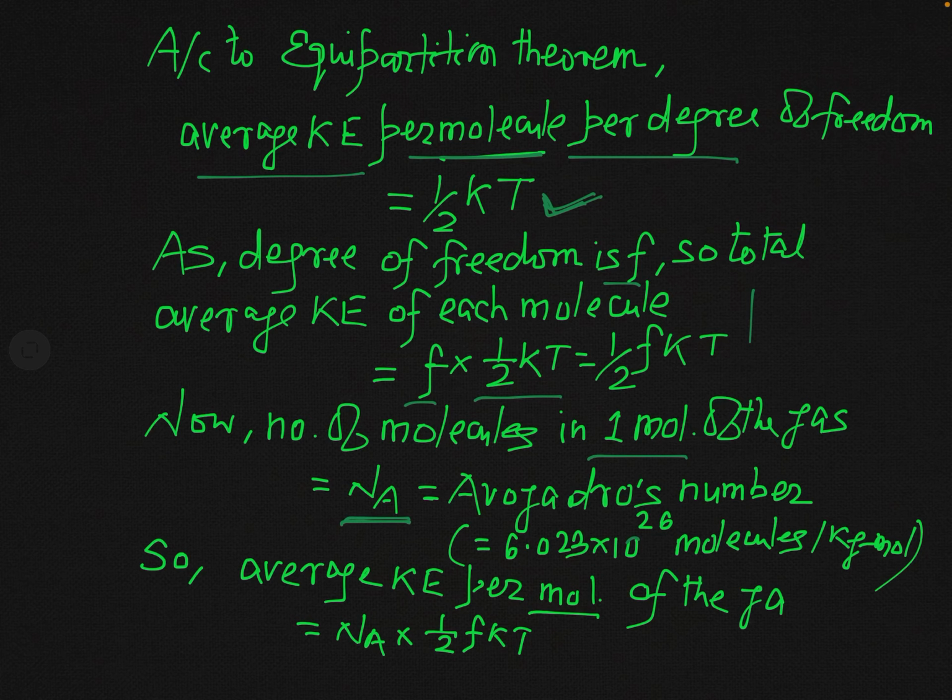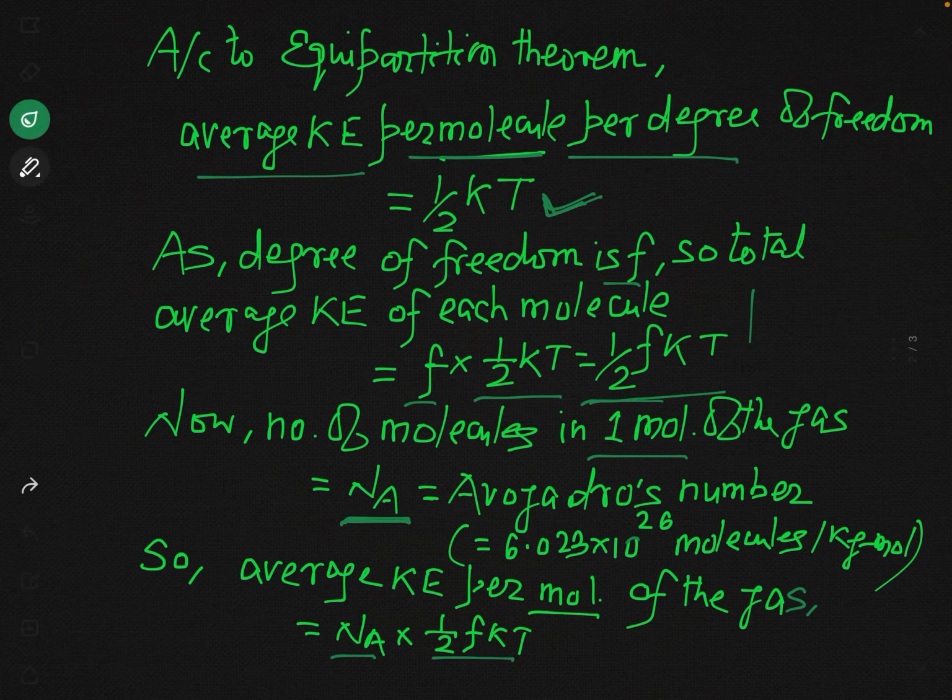Now we have seen that the average kinetic energy of one molecule is equal to f/2 kT. So what will be the total kinetic energy of 1 mole? Since the number of molecules in 1 mole is equal to Na, when you multiply Na to this value, you will simply get the average kinetic energy of 1 mole of the gas, equal to Na times f/2 kT.